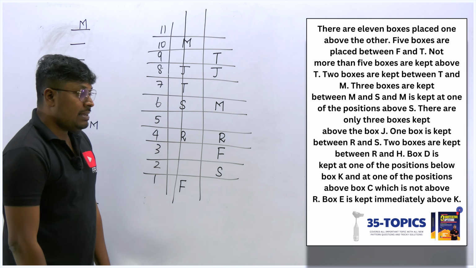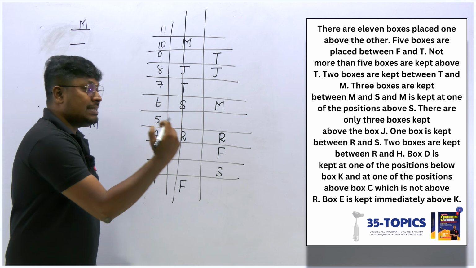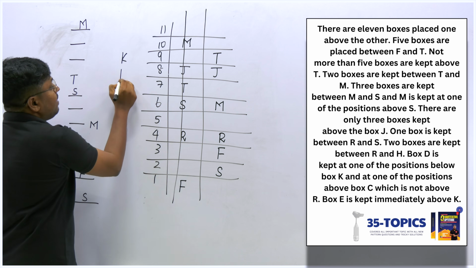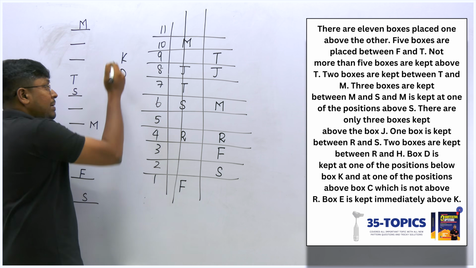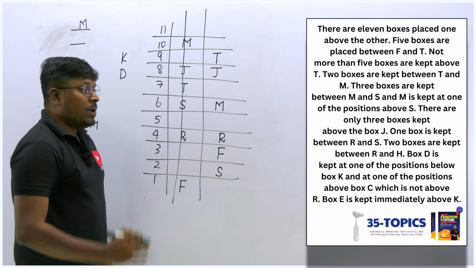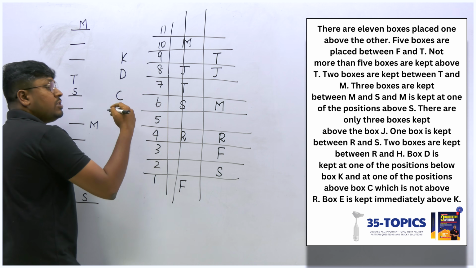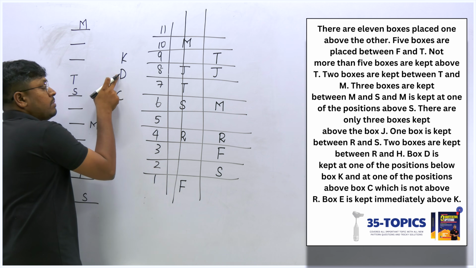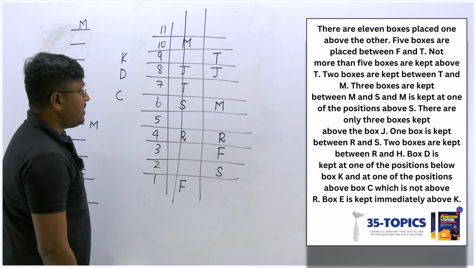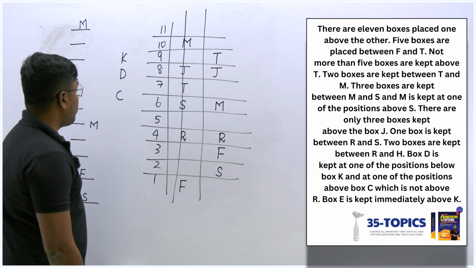Box D is kept at one of the positions below K. What they are saying is box D is kept at one of the positions below K. So below K, it should have a box D, not immediately below K, right? Somewhere below K, and one of the positions above C. So above C it should have D, not immediately above, but above, right? So D should be placed below K and above C. Again, we will have multiple options here. Let me move on to the remaining points as well.